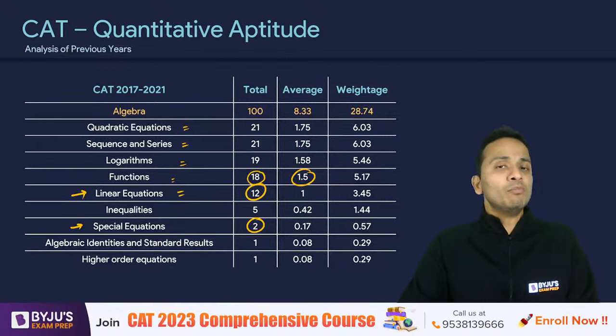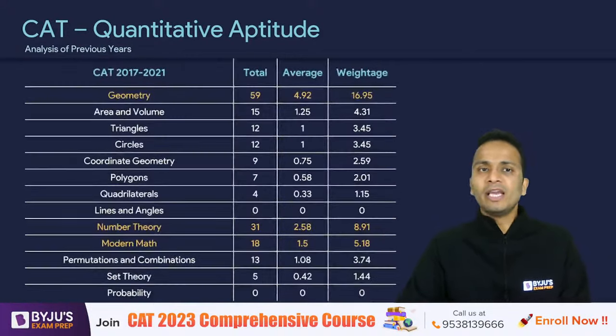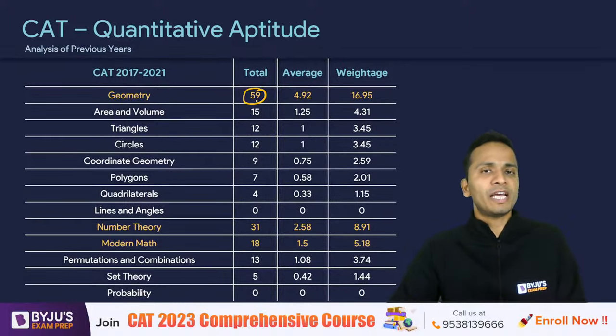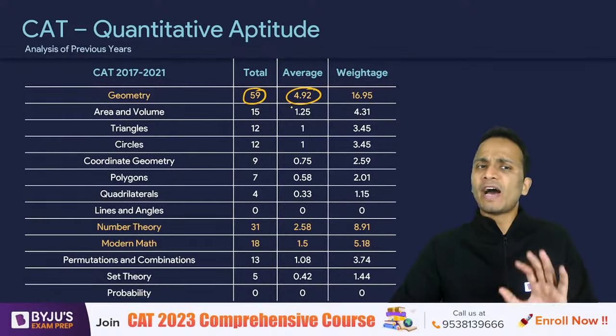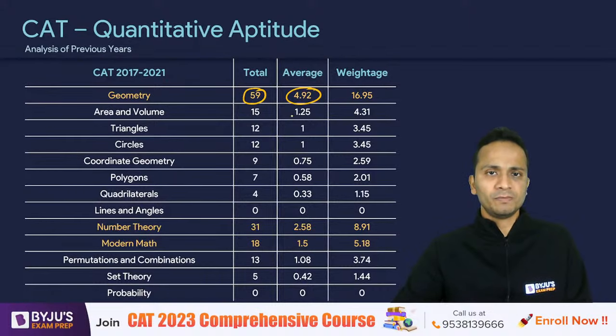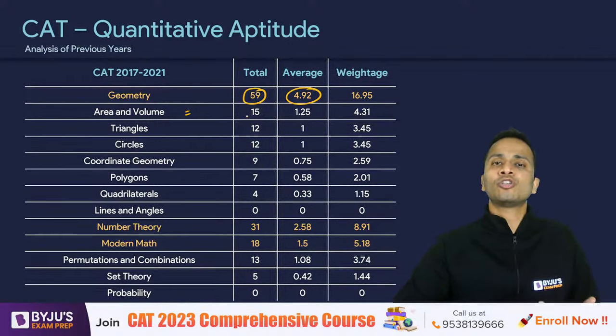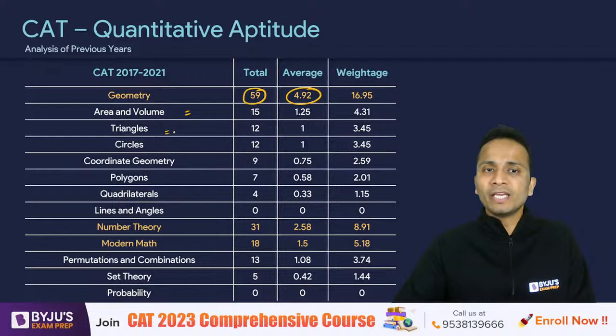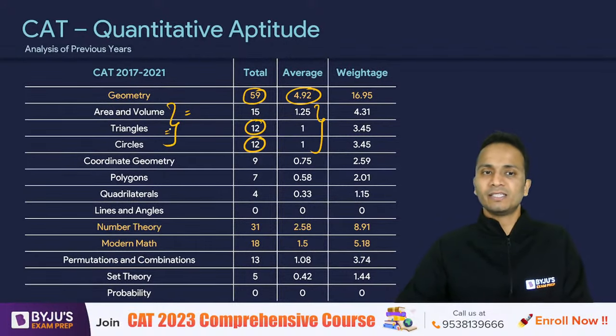All right. Now moving further and looking at the remaining 3 areas, geometry, number systems, and modern mathematics. In the previous 5 years, a total of 59 questions, and on an average, 5 questions have appeared from geometry. The breakup is mensuration, 3D mensuration, 15 questions involving areas and volumes. Then triangles, total of 12 questions, circles, total of 12 questions, right? So on an average, 3+ questions have appeared from these 3 areas, right?